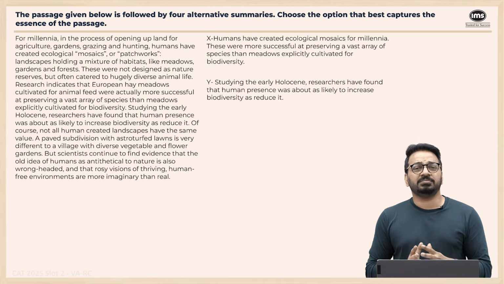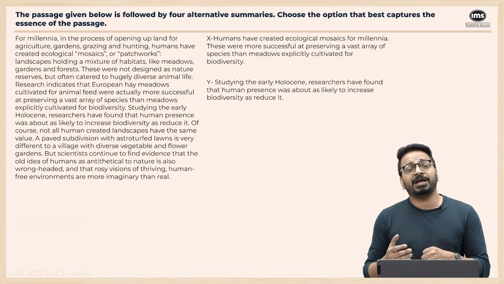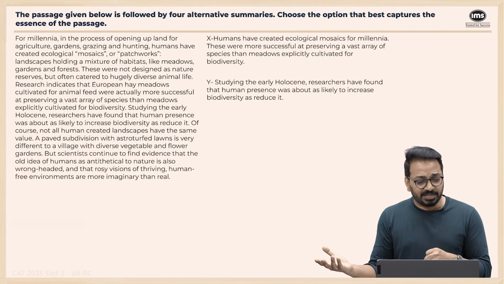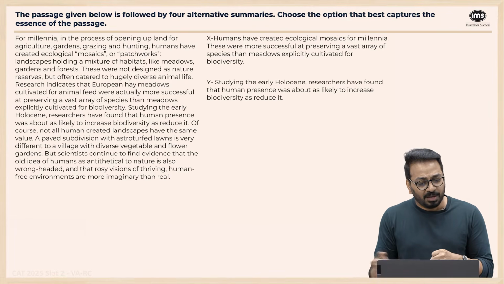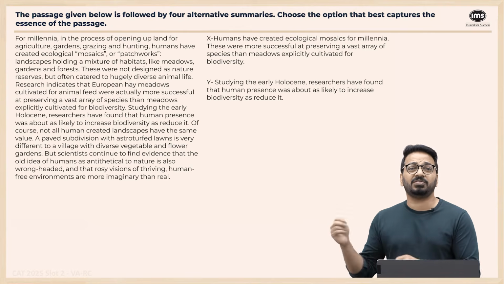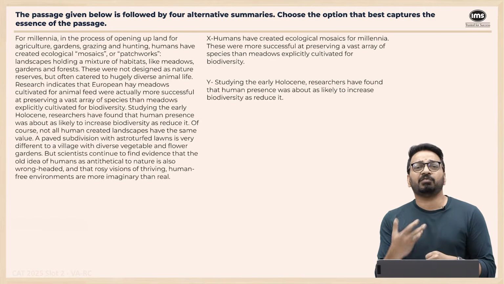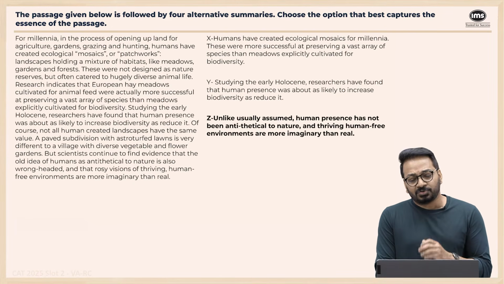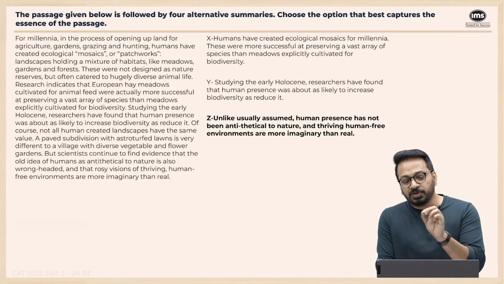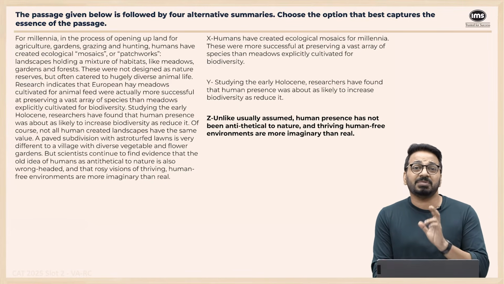There is this assumption that human beings are always antithetical to nature, right? We're always against nature. And there is a great world where, if there are no humans, then nature would have been absolutely paradisical. That is also wrong-headed: rosy visions of nature thriving in human-free environments. If human beings are not there, it will be this wonderful thing. All of that is imaginary, because human actions have also done a lot of positive things. So unlike what is usually assumed, human presence has not been antithetical to nature, and thriving human-free environments are more imaginary than real, right? So this is the main argument.